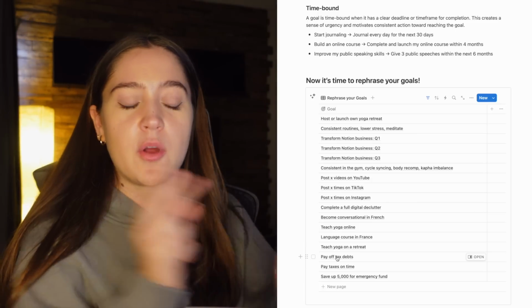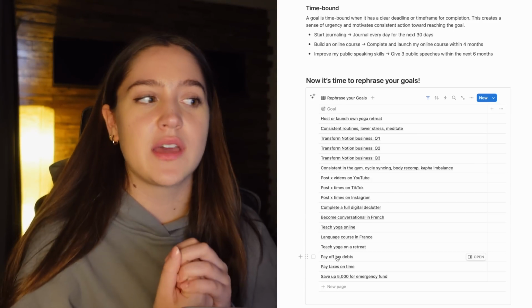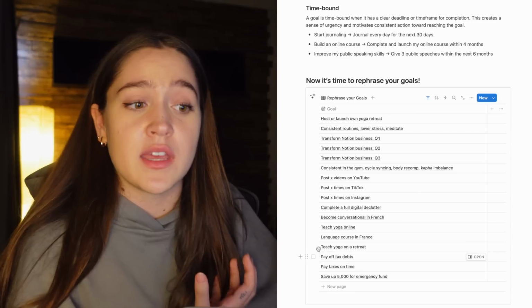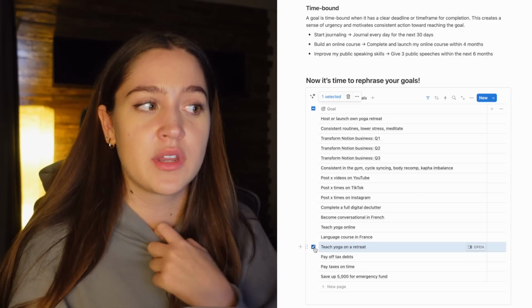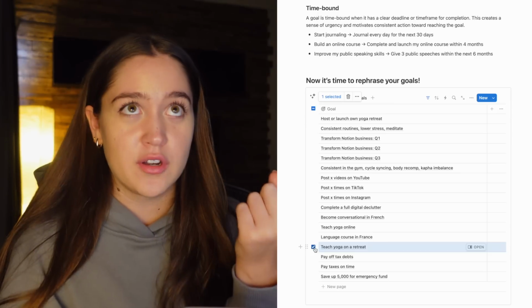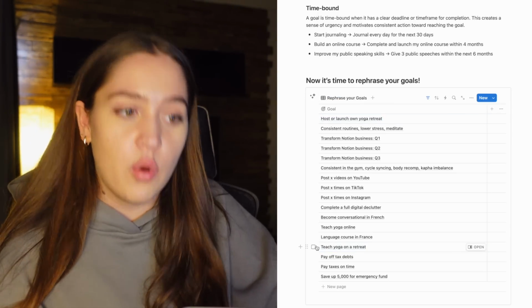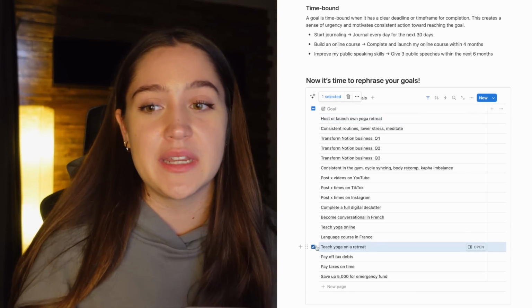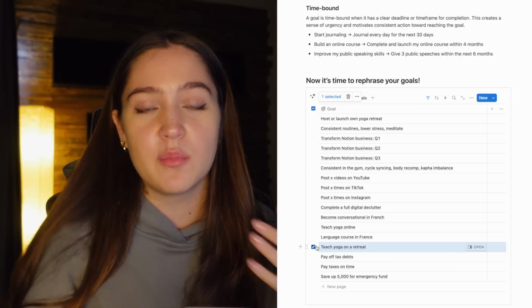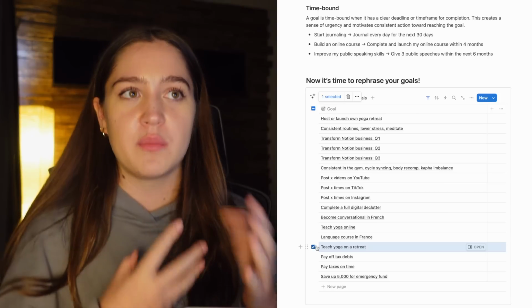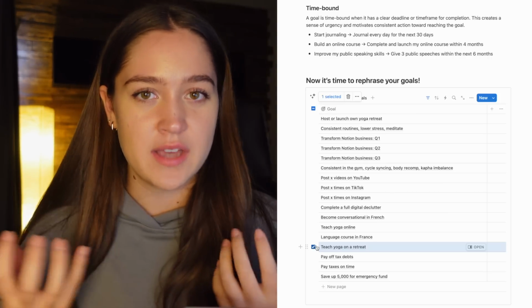These goals on the bottom are like result goals. They're goals that I just get to tick off, but there's not really much work I can do towards it. Even teaching yoga on retreat, I'm putting that as a result goal, because either I'm going to teach yoga on my own retreat, which I already have as a separate goal, or I'm going to teach yoga on somebody else's retreat, where there's not much of a process. Somebody invites me or I apply for one, but there's not much of a process there that has to be tracked.